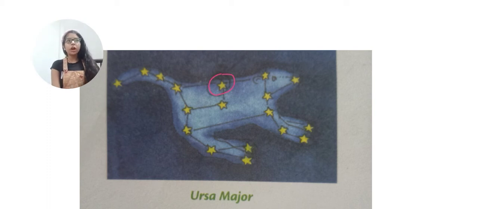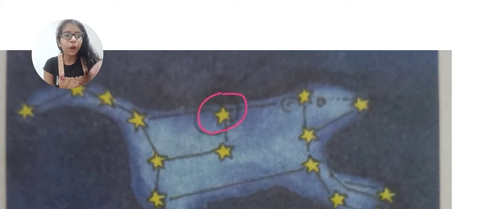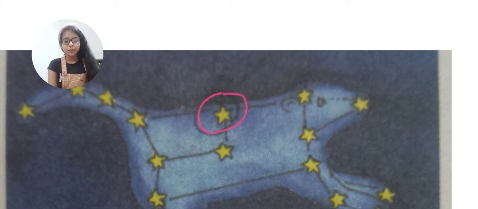If I talk about this Ursa Major, you can see I have made a circle on this star. Why? Because it is the pole star. You must have seen the North Star or the pole star, Dhruv Tara, Dhruv Nakshatra.